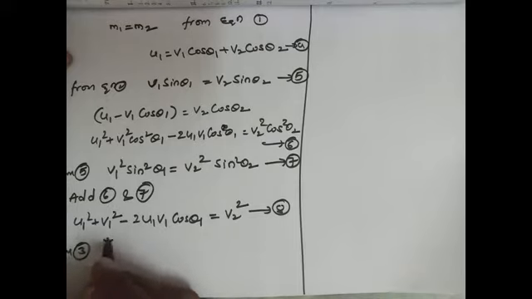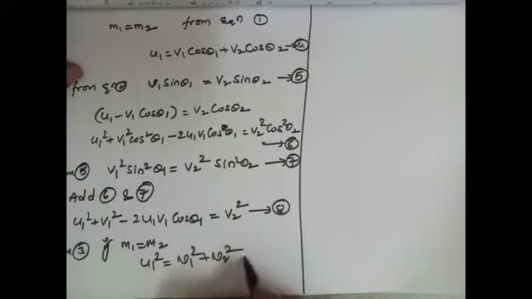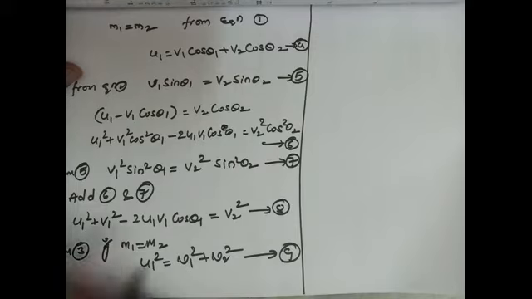So what we get finally? u1 square is equal to v1 square plus v2 square. Assume this is equation number 9. Otherwise we have to write u1 square minus v1 square is equal to v2 square. Equation 9, right?